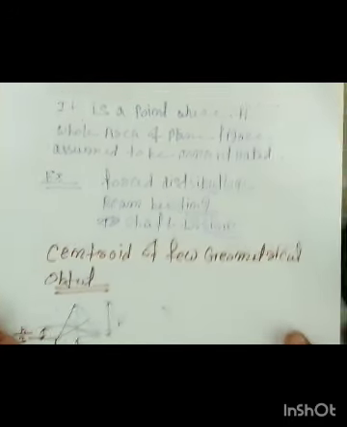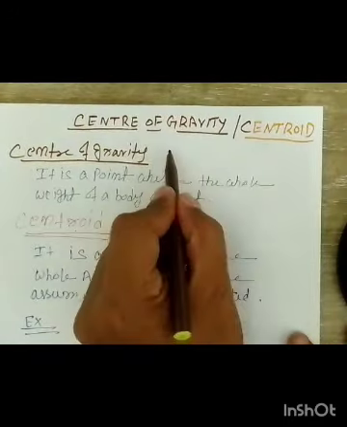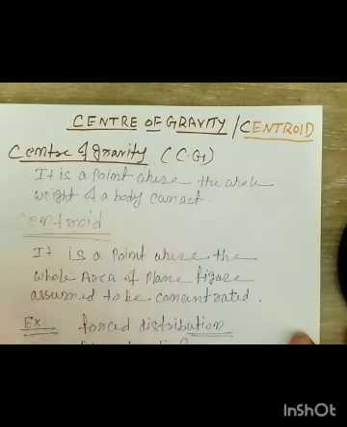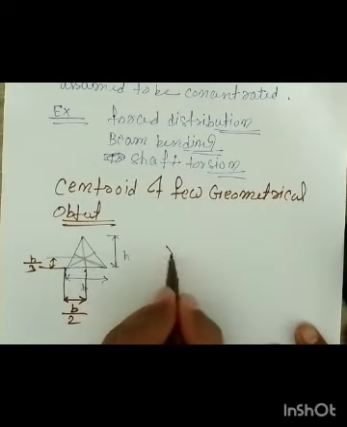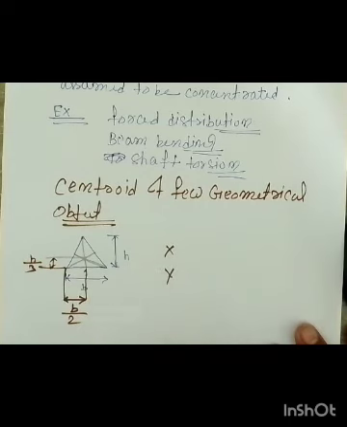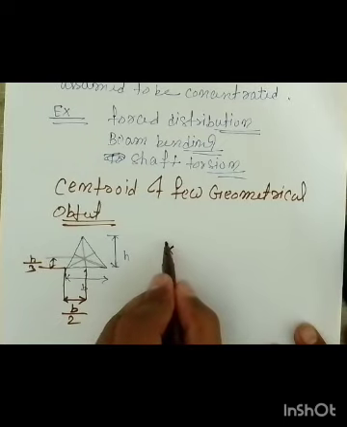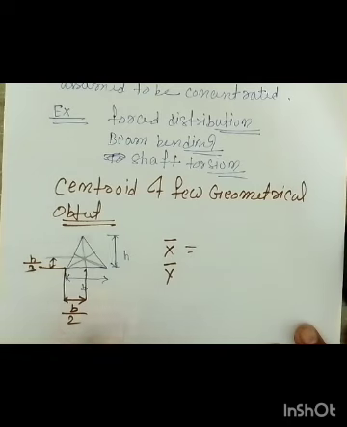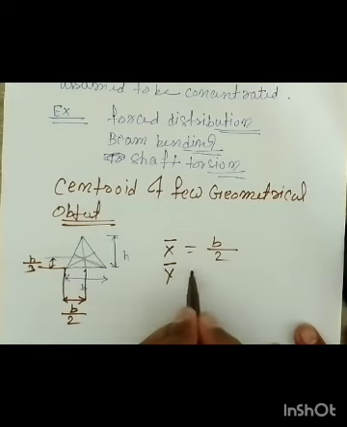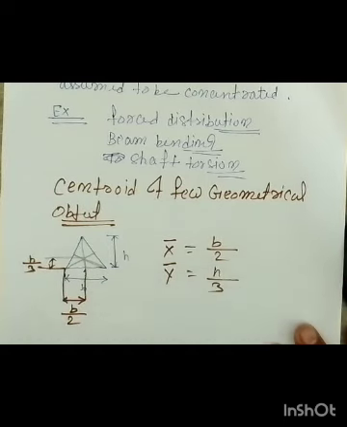The center of gravity is denoted by CG, right? Symbolically you can find the center of gravity of any geometrical figure about the x-axis and about the y-axis. So center of gravity or centroid, symbolically you can represent by x bar and y bar. For this particular triangle, the x coordinate of the centroid is b by 2, and for the y-axis it will be h by 3.